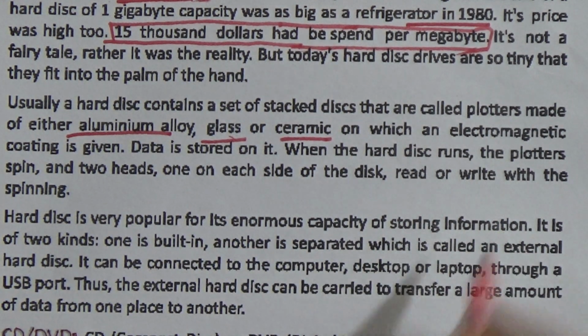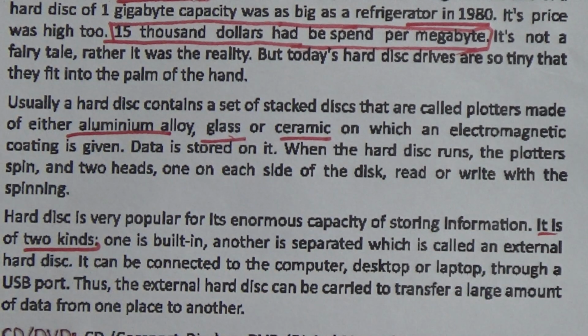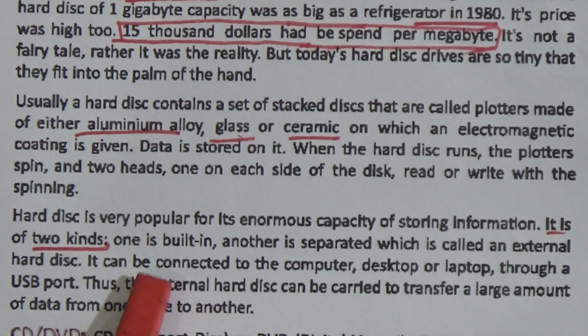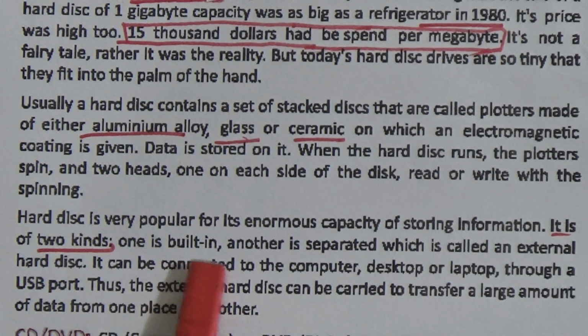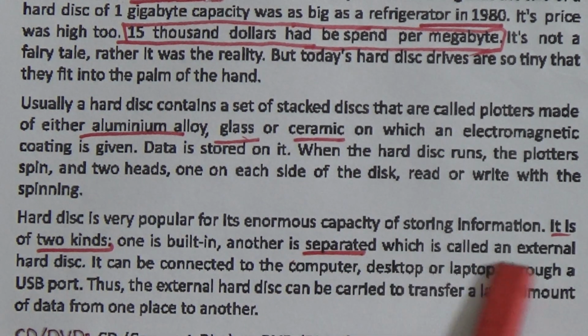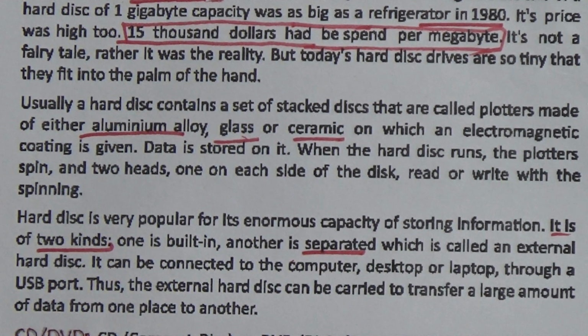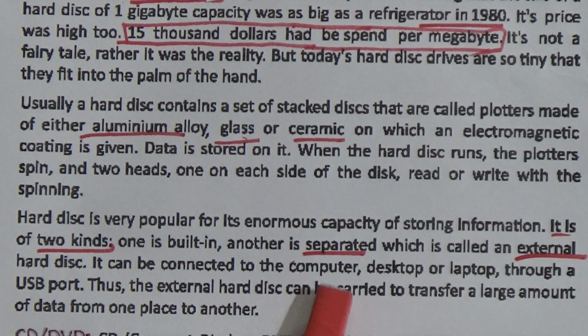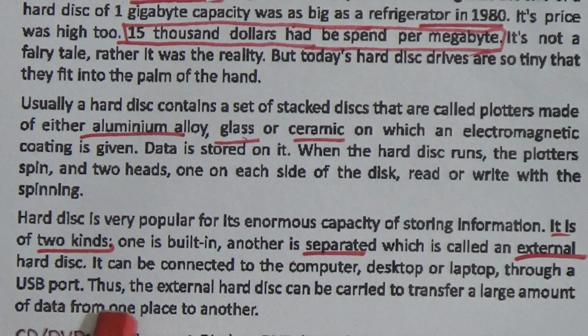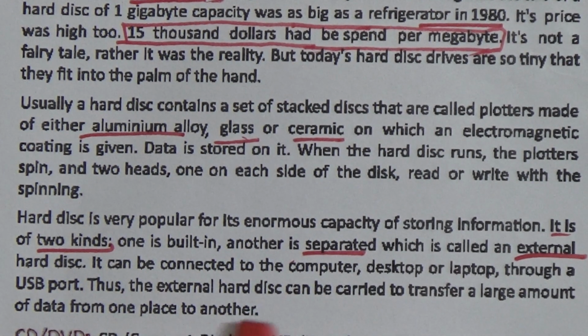It is of two kinds: one is built in, another is separated. That means adjusted with a computer. One is built in, another is separated, which is called an external hard disk. It can be connected to the computer, desktop or laptop, through a USB port. Thus, the external hard disk can be carried to transfer a large amount of data from one place to another.